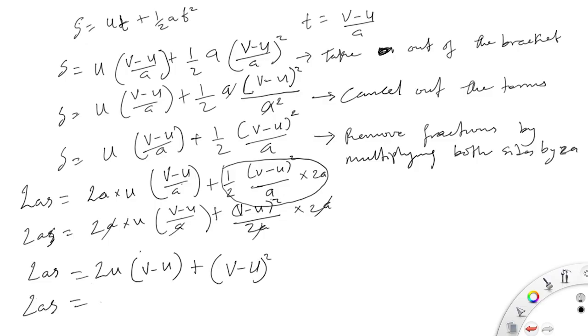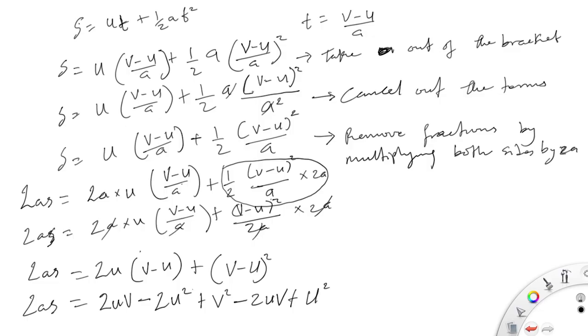So that's what we will have. 2as, by expanding this bracket, we will have 2uv minus 2u squared plus v squared minus 2uv plus u squared. Let's now rearrange.